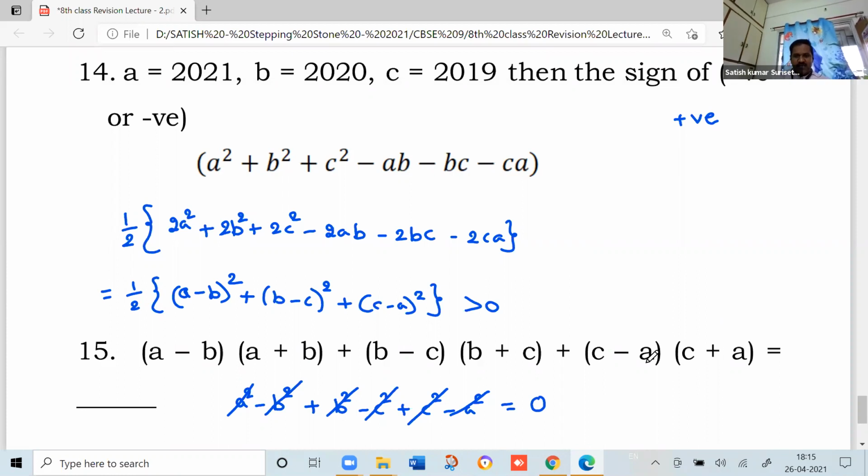So let us stop the class here. We'll have a few more concepts and formulas of other topics in the next class. Until then, try to revise your concepts and formulas so that it will be perfect and it will become easy when we start the new topic in the 9th class.